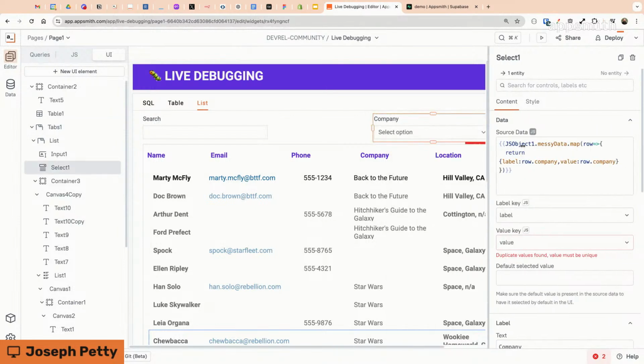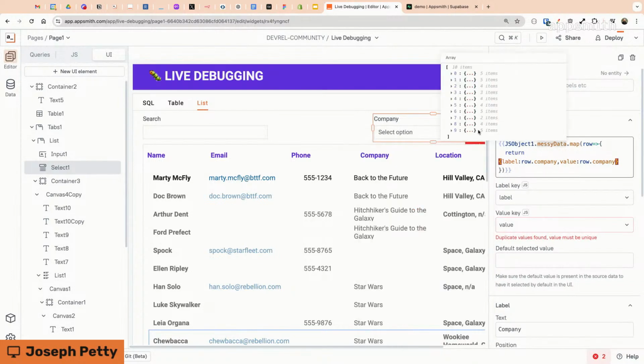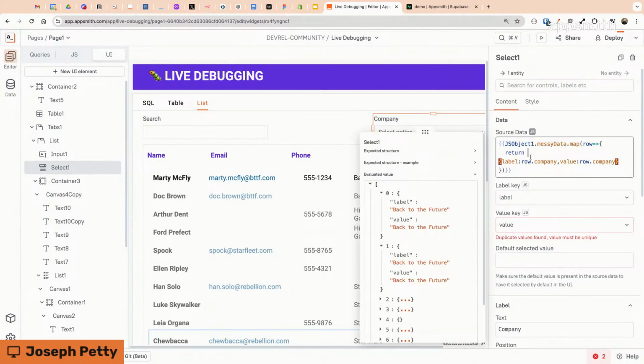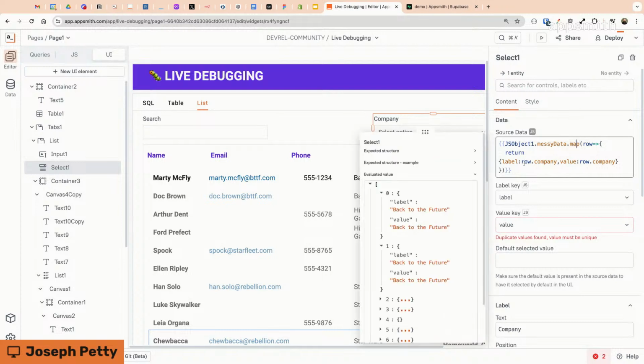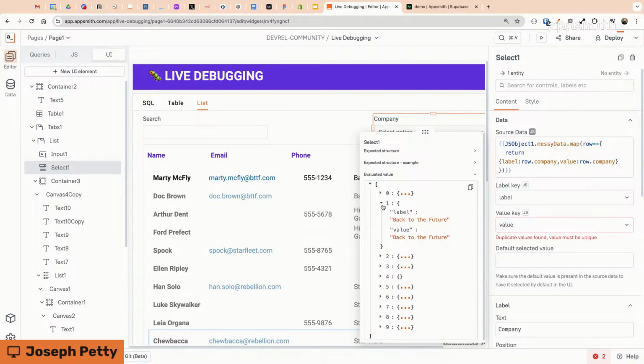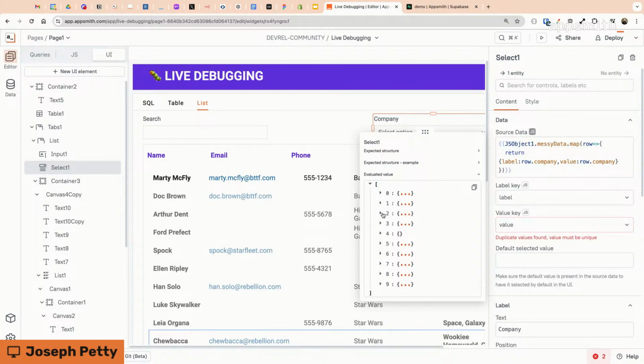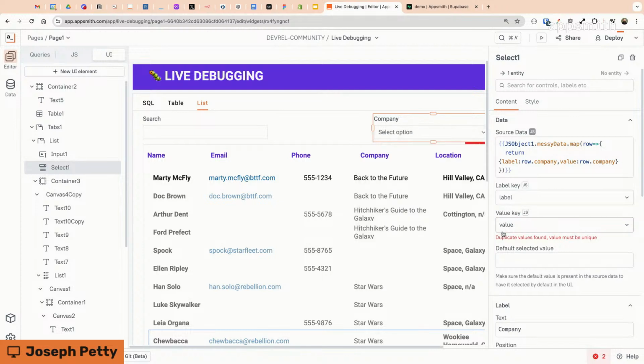So the first approach here, the select widget wants an array of objects with a label and a value. I have my messy data and I'm just mapping over the data to return an object with the label, taking that value from the row.company, and then the value, both the label and the value are the same thing. It returns something, it is the right data structure, but I'm getting a couple different errors here. I told it to look at the label and then the value, and here I'm getting this error, duplicate values found. It must be unique values.